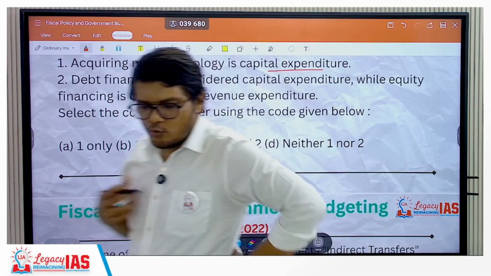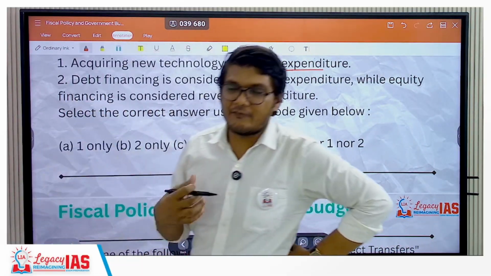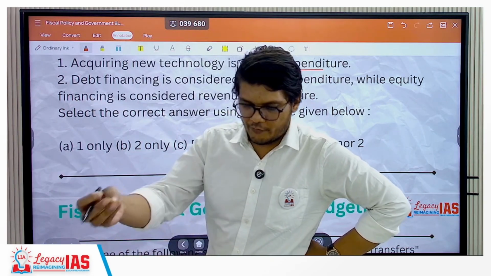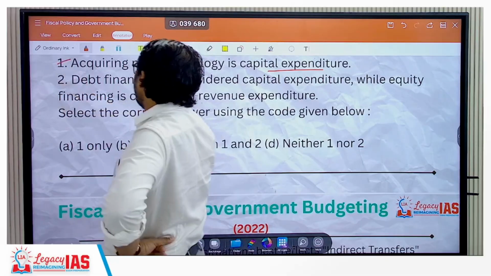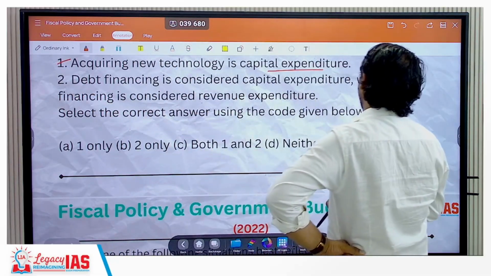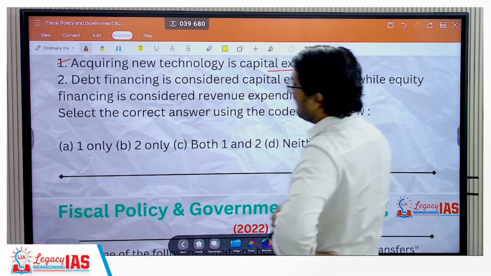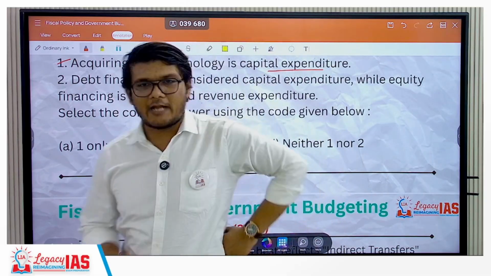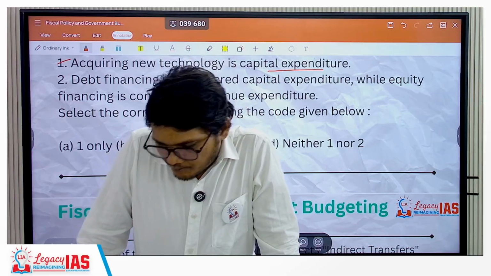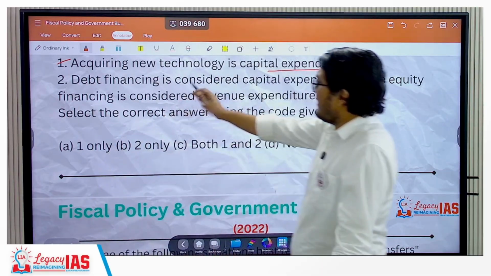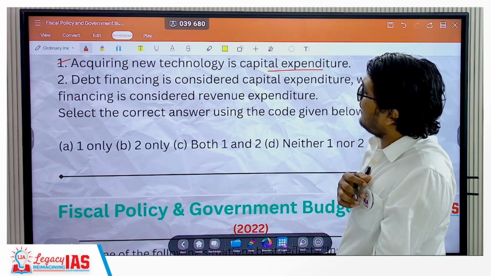When you are acquiring new technology, it's an asset that is going to generate more and more revenue for you in the future. Number 2: debt financing is considered capital expenditure, while equity financing is considered revenue expenditure. Absolutely not. Equity financing is not a revenue expenditure. Debt financing is considered as a revenue expenditure.